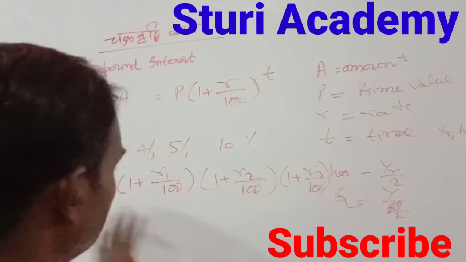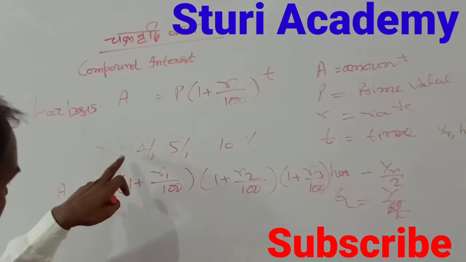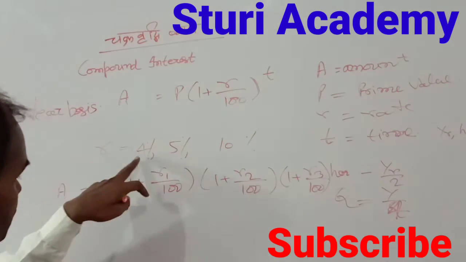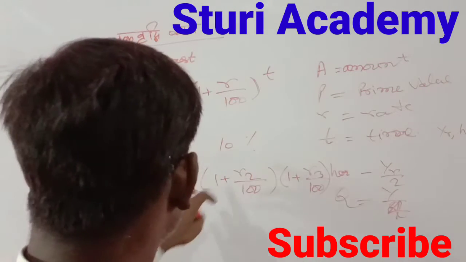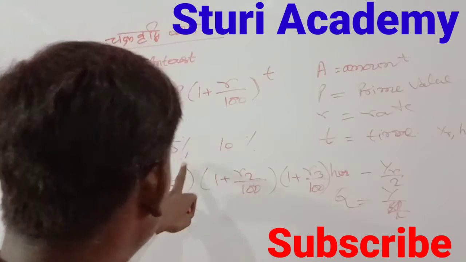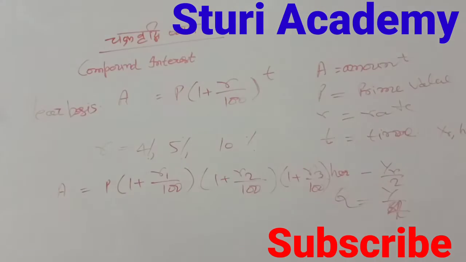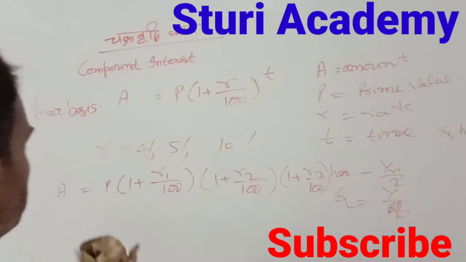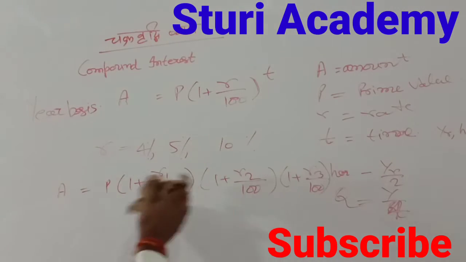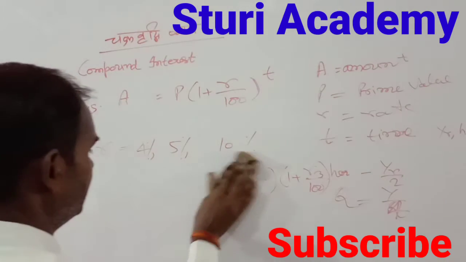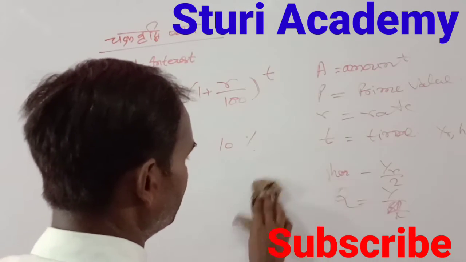Now you can directly calculate the amount from here with yearly rates of interest of 4, 5 and 10. So R1 is 4%, R2 is 5% and R3 is 10%. Now this is your amount, year wise. Now we take one more value.